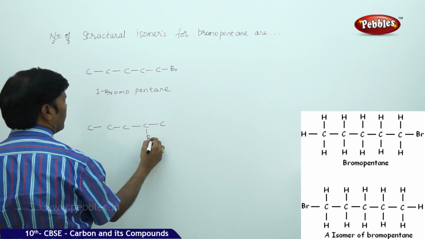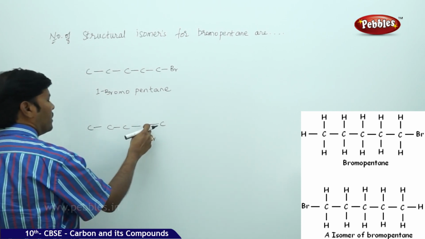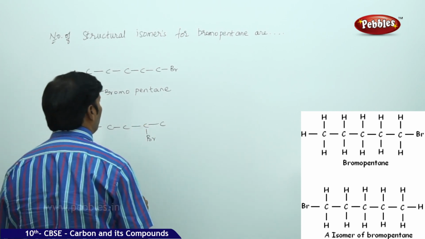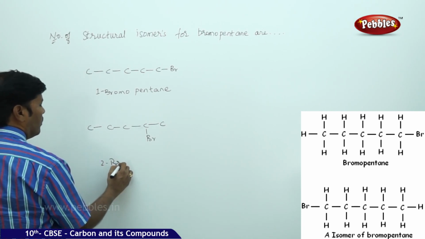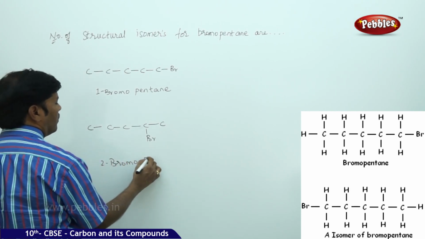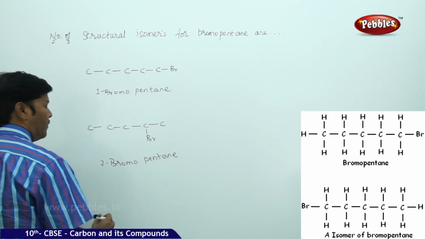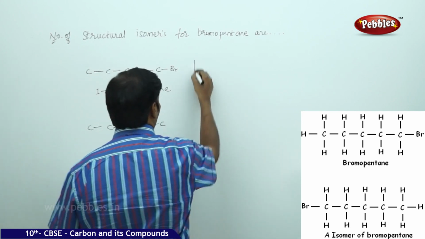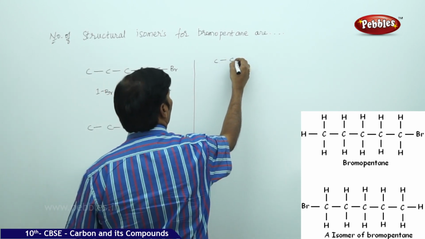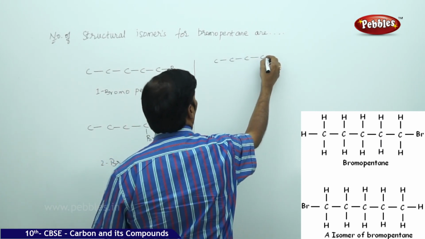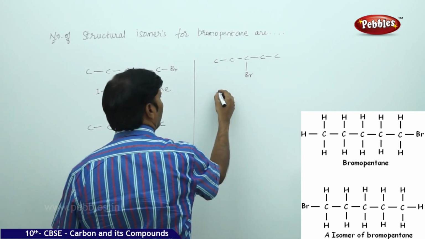Here I'll attach one bromo, another bromopentane. That means the bromo group is being substituted on the second carbon. So I'll write this as 2 bromopentane. I will write the next case, again 1, 2, 3, 4, 5, 3 bromopentane.